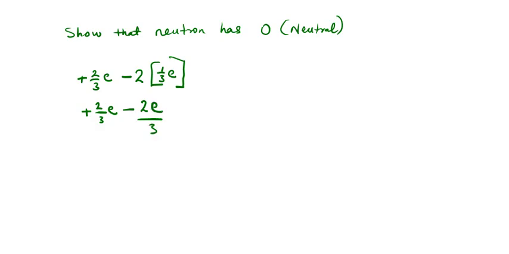So you see here, this is positive 2 elementary charge over 3 minus 2 elementary charge divided by 3. So you see, they are going to cancel out. So this will cancel this. Therefore, you have what? Zero charge or neutral charge.